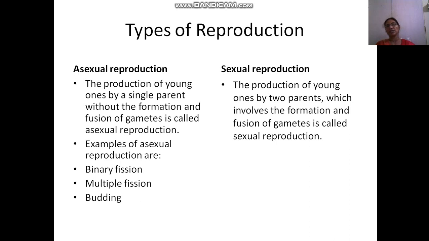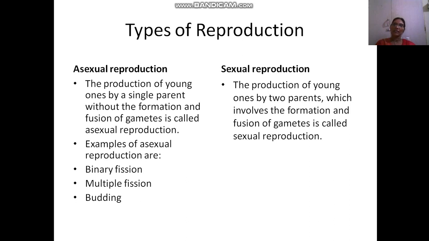If there are no sex organs, then there is no formation of gametes. Gametes are sex cells, cells meant for sexual reproduction. So naturally, there is no formation of gametes in asexual reproduction. You have to remember this.